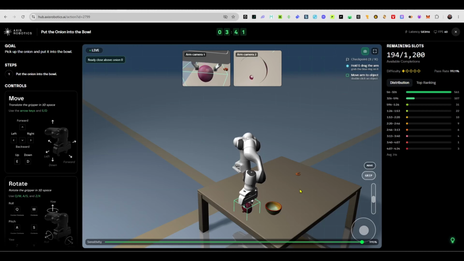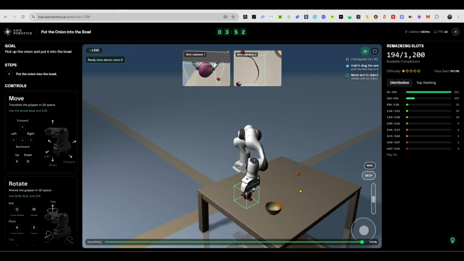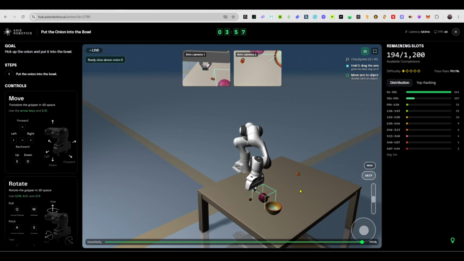I think we have. No, we didn't. Okay. So I think we've grabbed it now. I'll lift it again. This thing is slippery. So sneaky and slippery. What is going on?